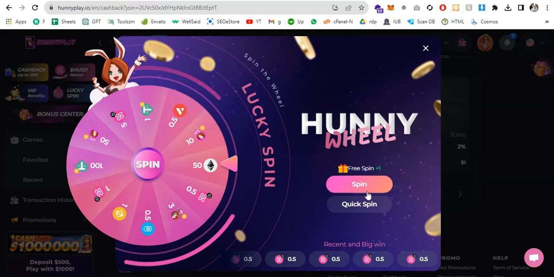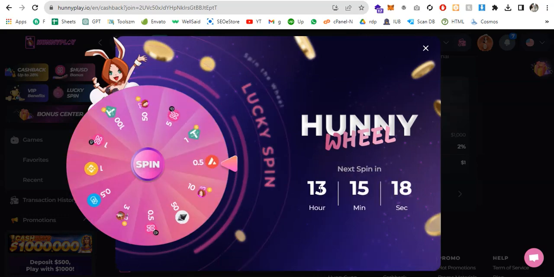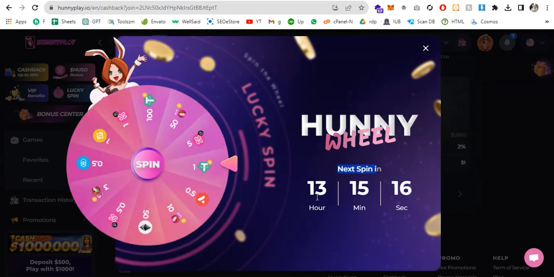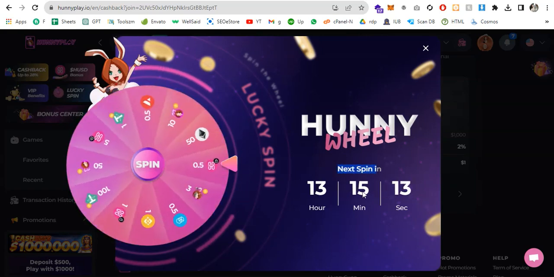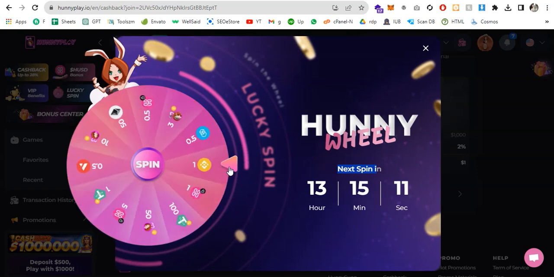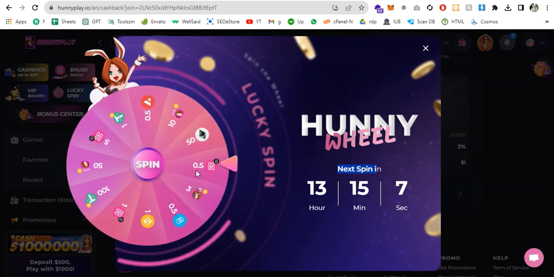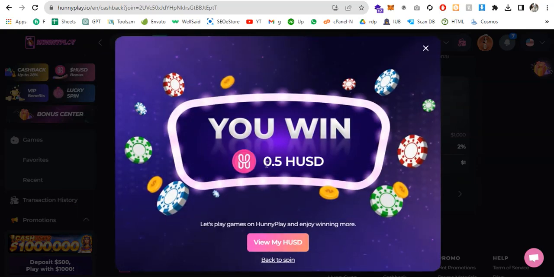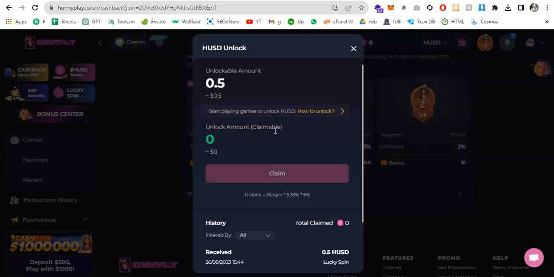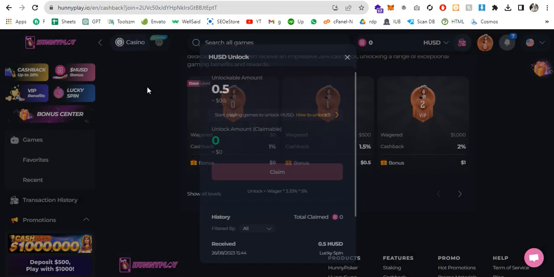This is the spin. The free spin is one. Here you can see I will click on spin. When you click on spin, it shows the next spin time countdown: 13 hours and 15 minutes will be the next spin. And I just spin this wheel. So let's check it out. What's the prize I will get? So here you can see 0.5. This token, I have won 0.5 HUSD. So I won. Let's play another game on Hunt Play and enjoy winning more. Click on view HUSD. Here you can see my current balance is 0.5 HUSD because of the lucky wheel.